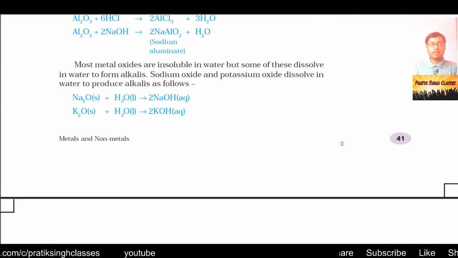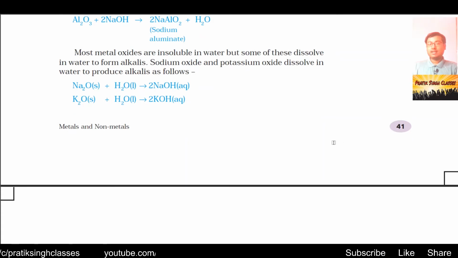So most metal oxides are insoluble in water, but some of them dissolve in water and form alkalis. An example is given here. Sodium oxide and potassium oxide, when dissolved in water, make sodium hydroxide and potassium hydroxide, which are alkalis.